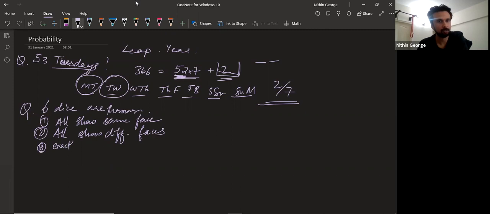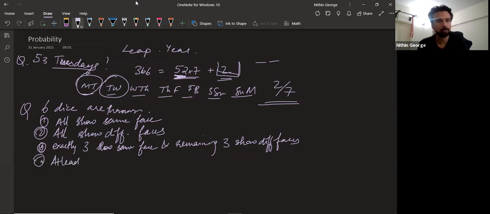Probability exactly 3 show the same face and the remaining 3 show different faces. At least 4 show the same face. Okay, let's begin.